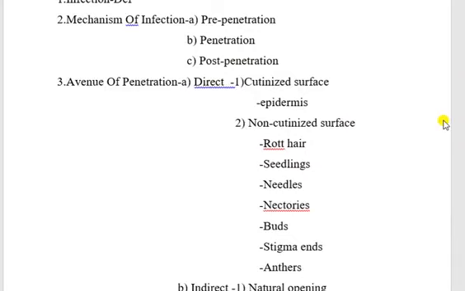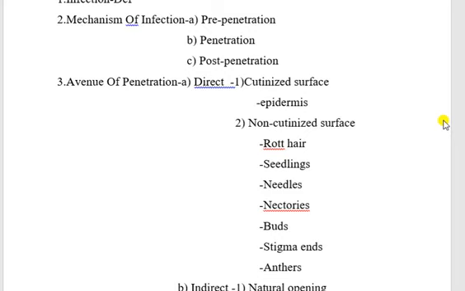Cutaneous surface. Epidermis: several plant tissues do not have such a cuticular defense line, which makes it easy for the pathogen to use this organ as a passage for migration into the deep-seated tissue. Examples: rust, powdery mildew, and anthracnose.